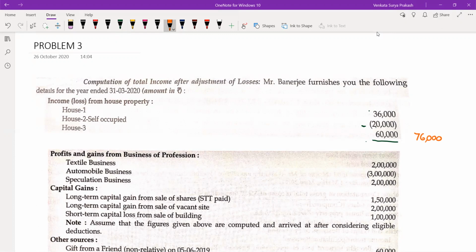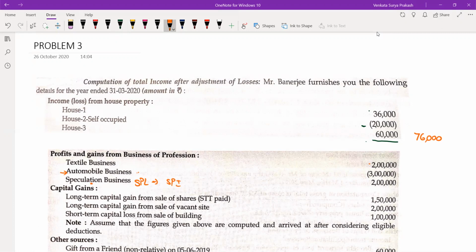Then profits and gains from business or profession. Textile business, automobile business, speculative business. Section 70 says one thing. Speculative loss cannot be adjusted with non-speculative income. Speculative loss can be adjusted with only speculative income. But the reverse is possible. That means non-speculative loss can be adjusted with either speculative or non-speculative income.